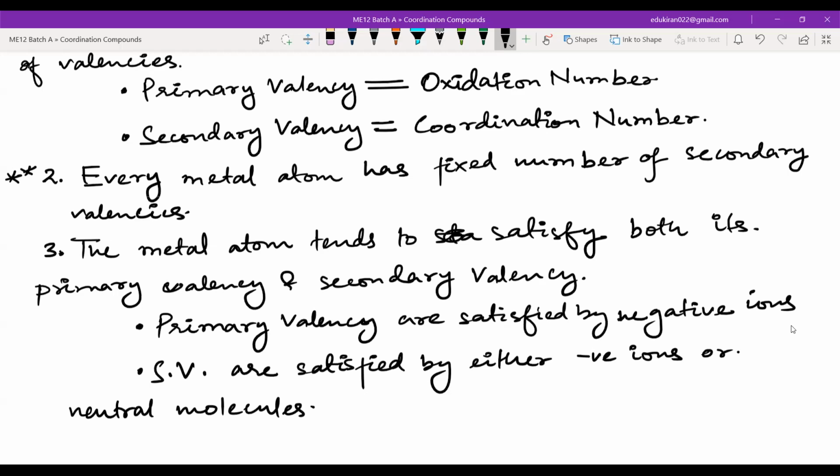Now we will look at the structure of a few of these particular compounds that are made by CoCl3 and different moles of NH3, and then we will end this class. We will do one question, and after that we will end this class.